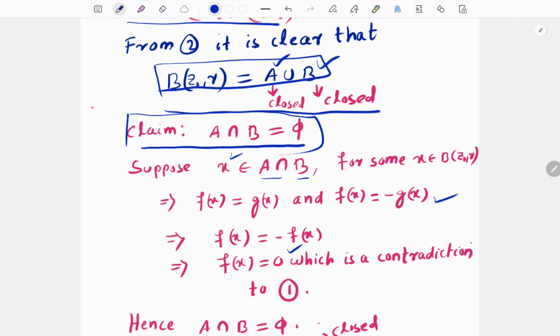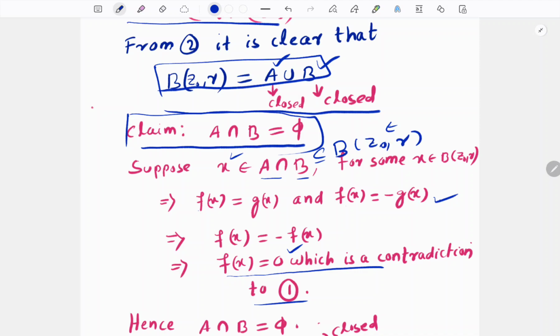This is a contradiction to equation 1, because x is a point from the intersection, and this is a subset of the ball B(z naught, r).